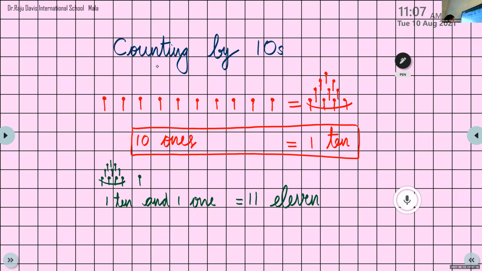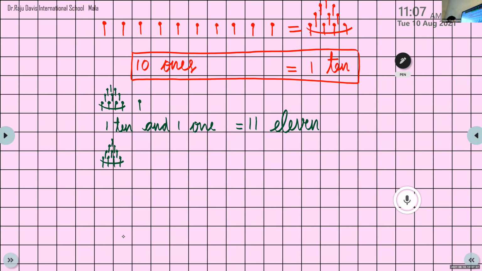Okay. Let me share the screen. Now we are going to draw 12. So what we should do? See, we have to draw one bundle of 10. Okay. Then 2 ones.